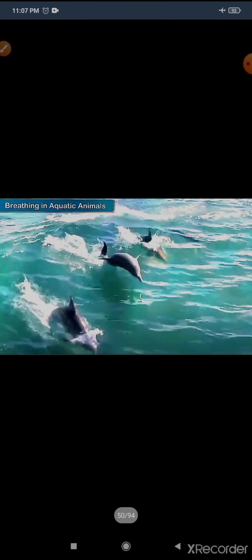Now there are exceptions like whale and dolphin. Whale and dolphin breathe in the oxygen present in the air, not in the water. Only fish absorb oxygen present in the water. Dolphins and whales breathe in the oxygen present in the air through their lungs, and they do this by coming out to the water surface.